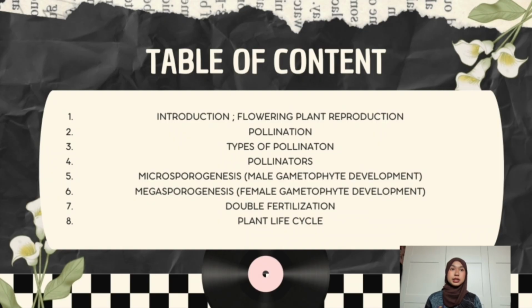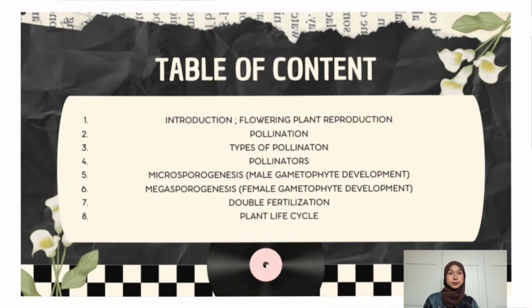So firstly, I will talk about the introduction of flowering plant, reproduction, pollination, types of pollination, pollinators, microsporogenesis for male gametophyte development, megasporogenesis for female gametophyte development, double fertilization, and lastly, plant life cycle.